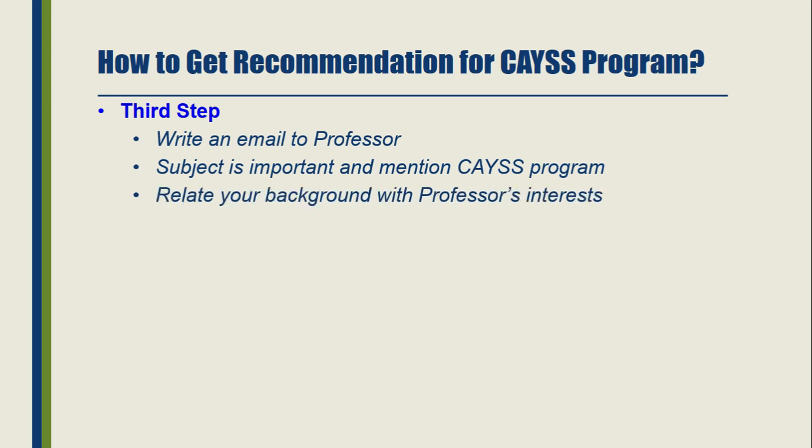Relate your background with the professor's interest. In the first step I told you that you are going to read his research projects, his publications or abstracts. Then you can relate and use 4 to 5 keywords in your email showing that you are interested in these programs or these research interests or areas, and then you can directly ask for a recommendation for the CAYSS program in the last paragraph.